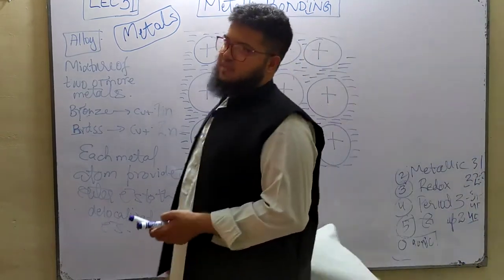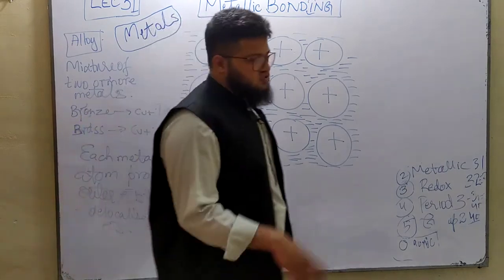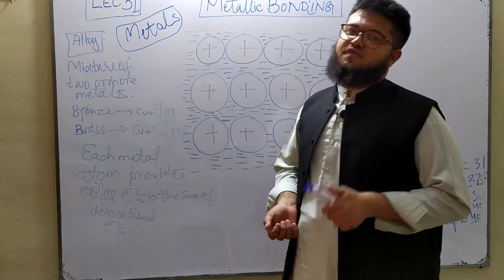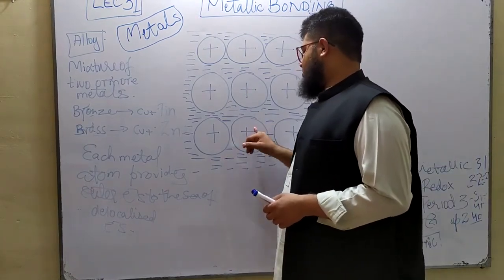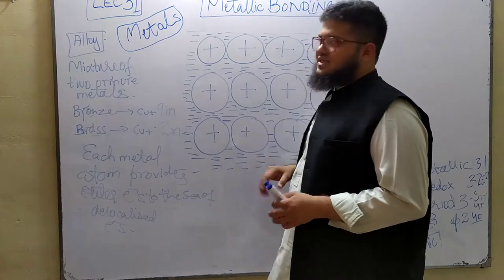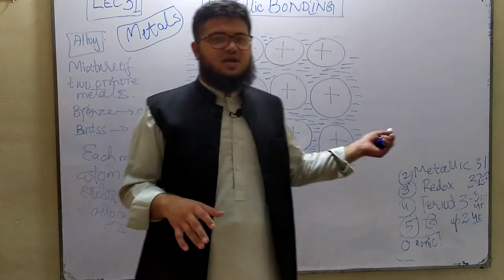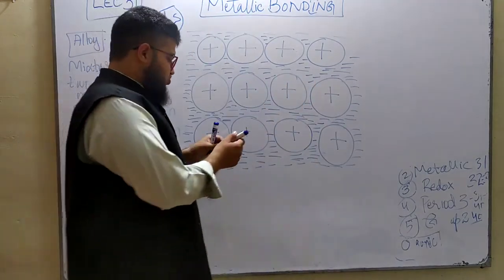What is the structure of a metal? First of all, let's look at the structure inside a metal. Metal is composed of two things. First of all, it is composed of ions, and secondly it is composed of electrons. So if you were to define metallic bonding, first let's define a metal structure. The structure of a metal is actually made up of positive metal ions surrounded by a sea of delocalized electrons. I should just write this down.